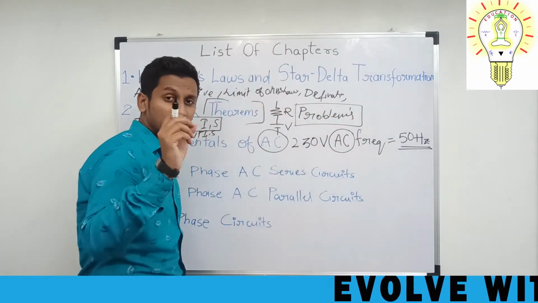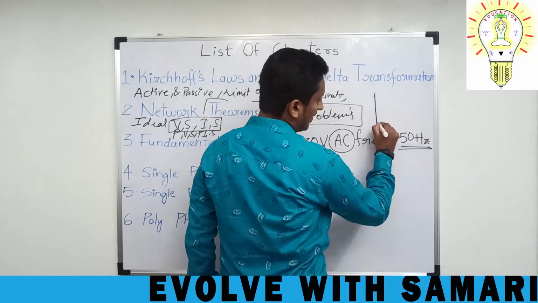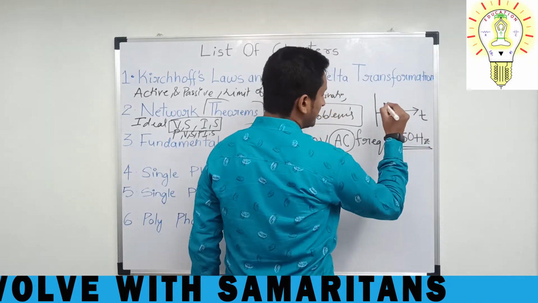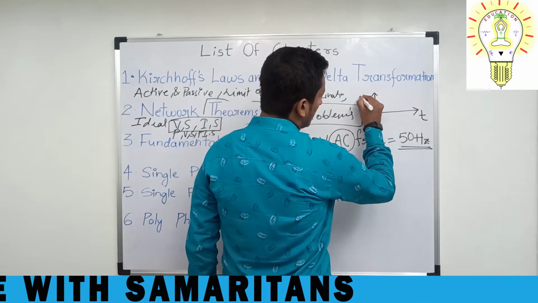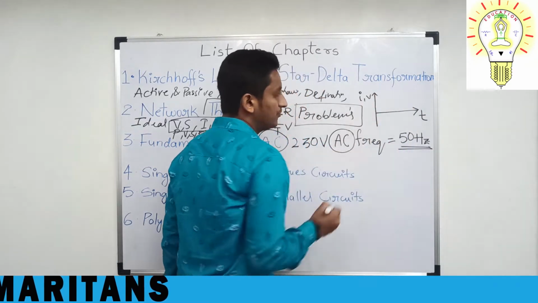I'll tell you a very small example for this. If you take a graph like this and you take the time axis on the right and current or voltage on the top, this is the x axis and this is the y axis.